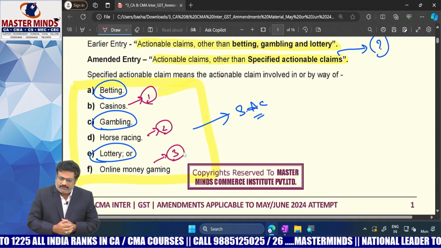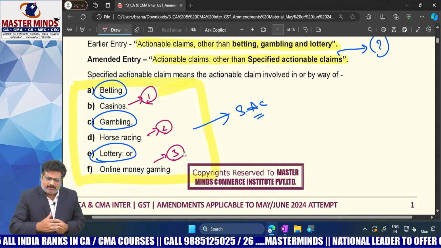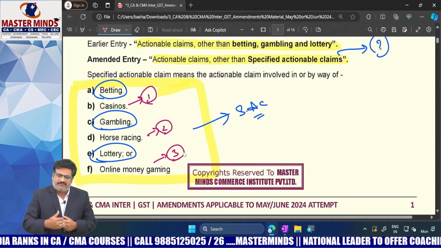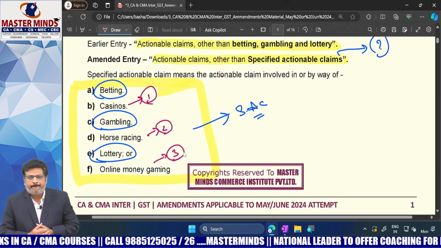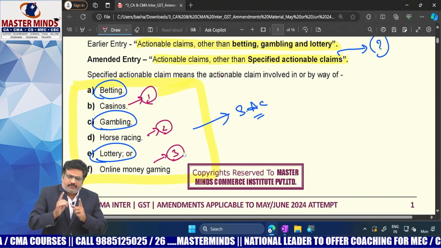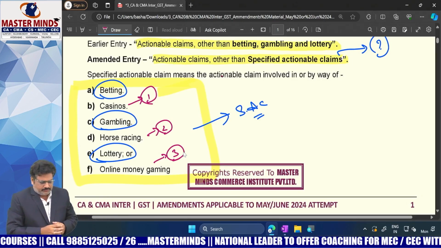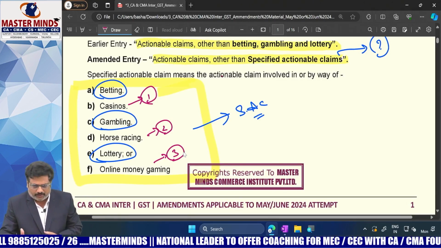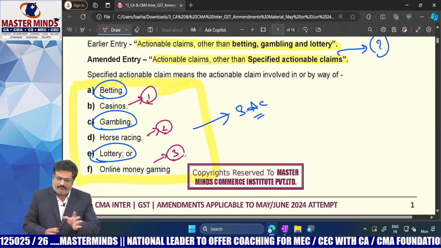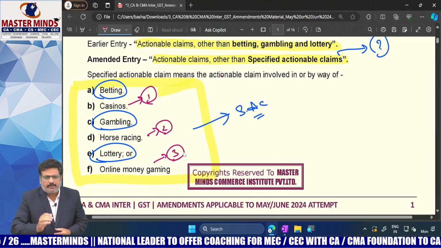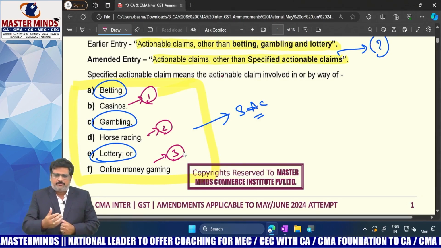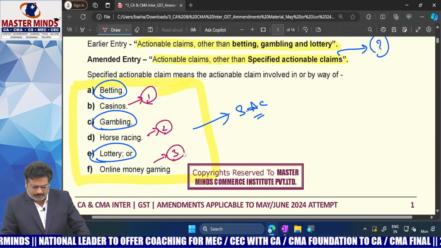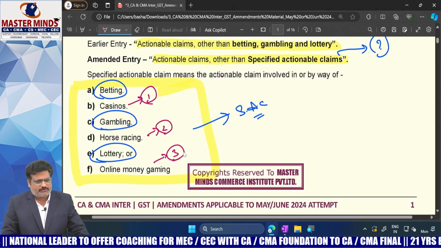So what is kept out of the scope of supply as per Section 7, subsection 2? Except these specified actionable claims, the rest of the actionable claims are neither the supply of goods nor the supply of services. That is the point we need to remember. Now, you already know what is meant by casinos and horse races.